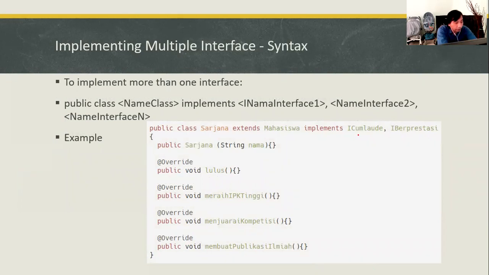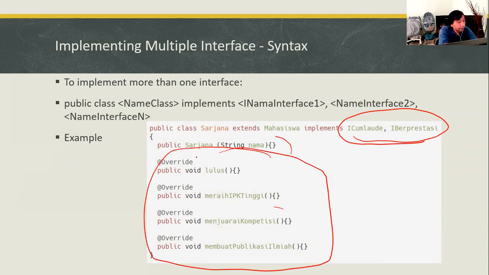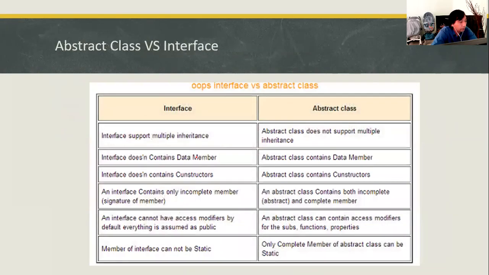So when it implements two or more parents, of course it has to override all the methods belonging to its parents. The differentiation between the interface and the abstract class would be: interface supports multiple inheritance, while the abstract class does not support multiple inheritance. An interface class doesn't contain any data member. An abstract class can contain a data member.